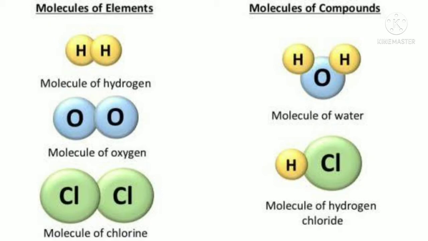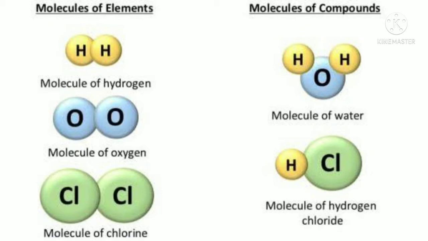Next, if you talk about compounds, what does that mean? Another atom should be added there, meaning H2O. There are 2 H in yellow color and 1 O in blue color, and this is a molecule of water. Now HCl: H is one atom of hydrogen and Cl is one atom of chlorine, and this is hydrogen chloride, which we call HCl.